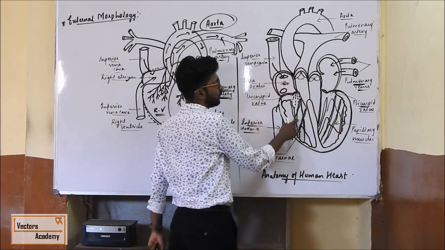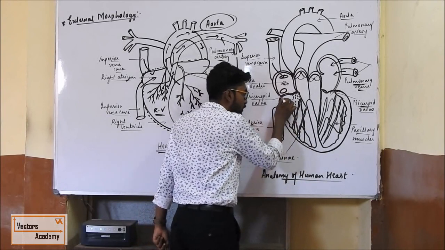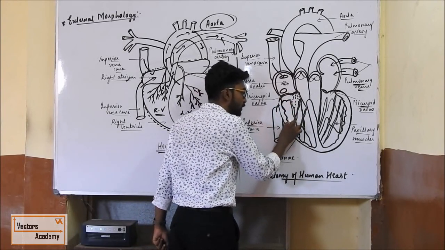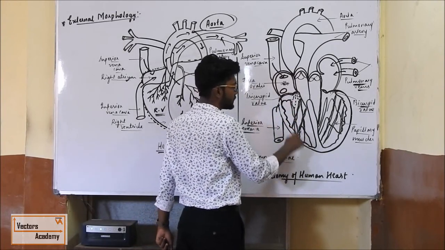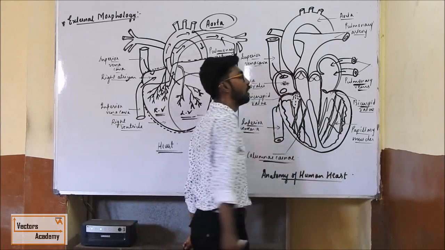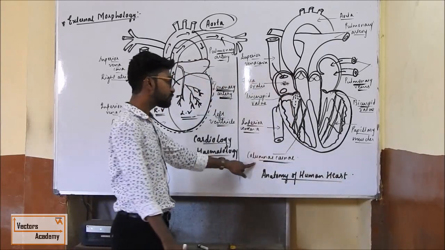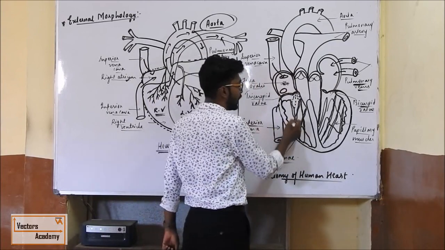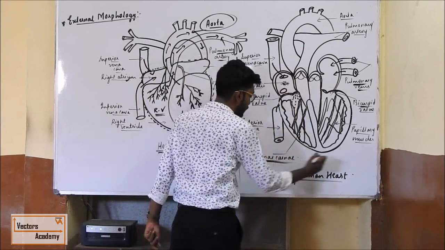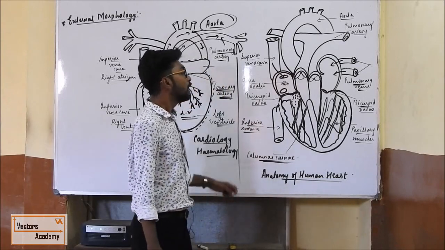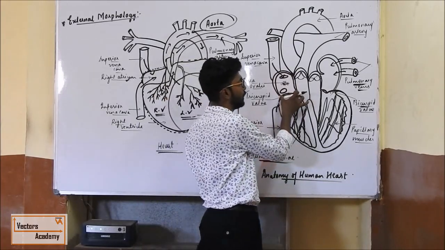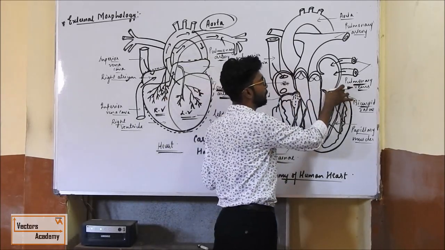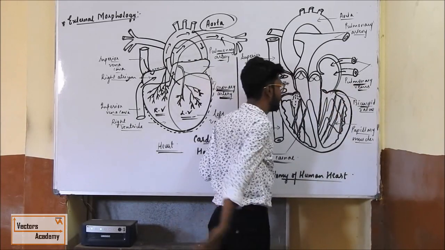Now if you look at the ventricles, you can see they have some ridges and furrows. These ridges and furrows are called columnae carneae, or trabeculae carneae. These are the ridges and furrows generally seen in the ventricle. This is your tricuspid valve on the right hand side, and this is your bicuspid valve on the left hand side, correct?